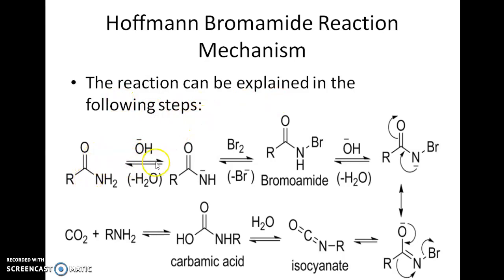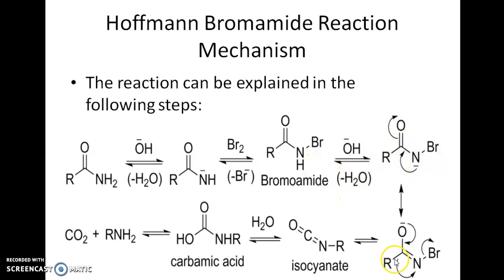Amide on treatment with base gives this intermediate by losing one atom of hydrogen. This in presence of bromine gives bromamide.